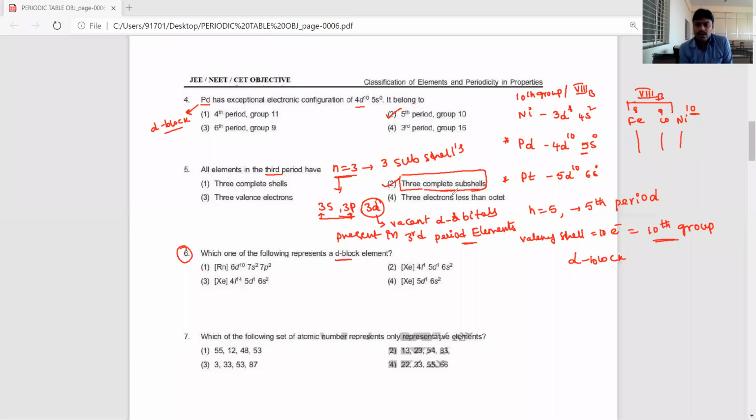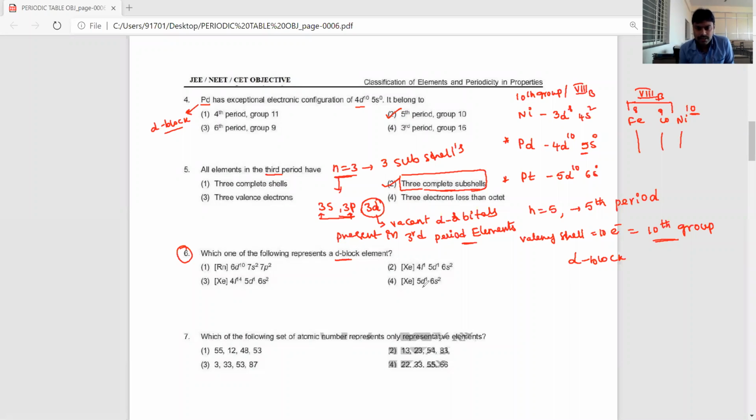According to the options, the correct option is the second option only. Three subshells are present, meaning the 3d subshell belongs to the third period, but it is not completely filled. The 3d electrons are filled in fourth period elements. Okay. Understood? Now, let's see the 6th question.